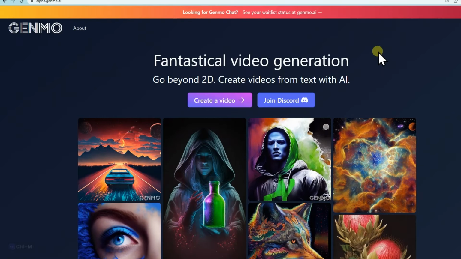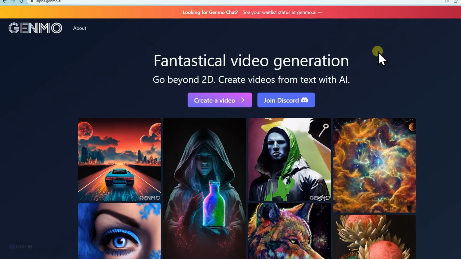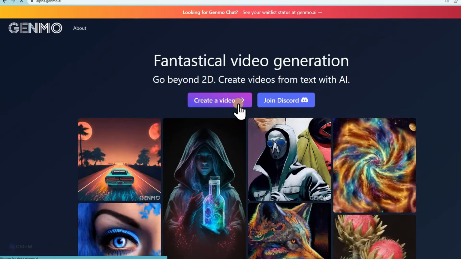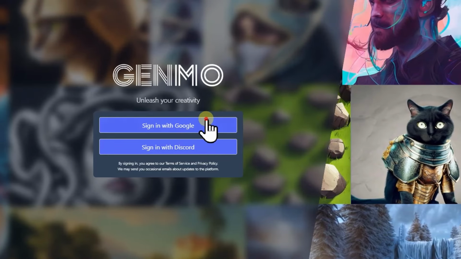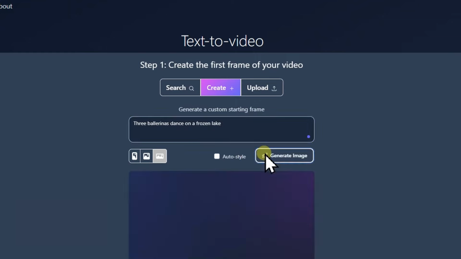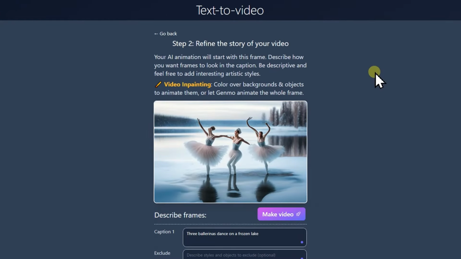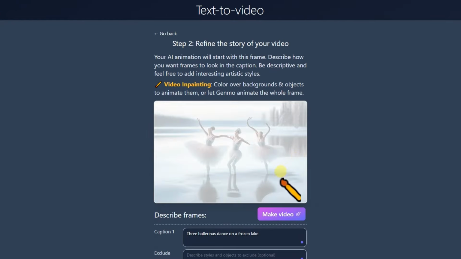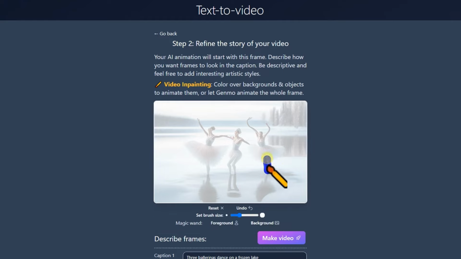With GENMO, you can create videos with very interesting artistic effects. Let's register via email. Let's try the text-to-video function right away. We can set the video format. Let's ask it to generate a video of 3 dancers dancing on a frozen lake. Here's the proposal. Now, while doing this operation, we can decide which elements will have animation, so let's select only the area of the dancers.